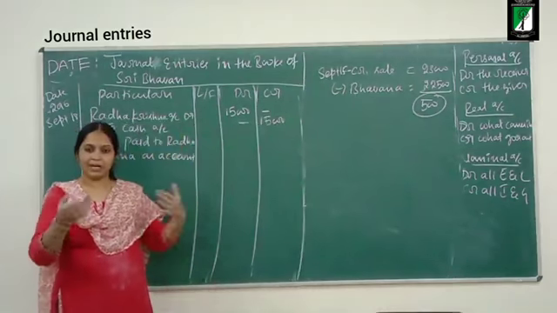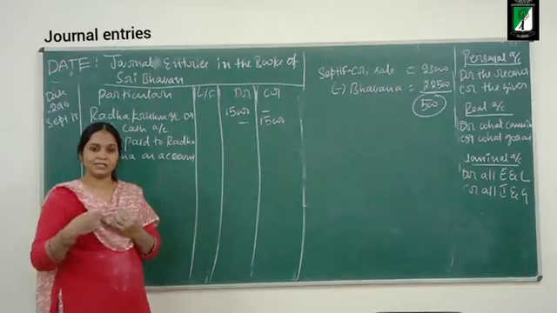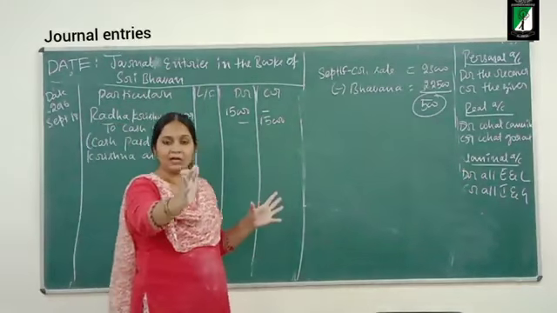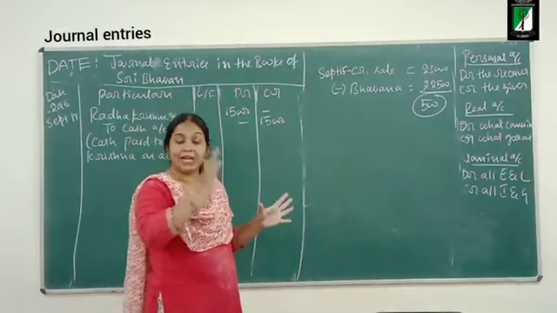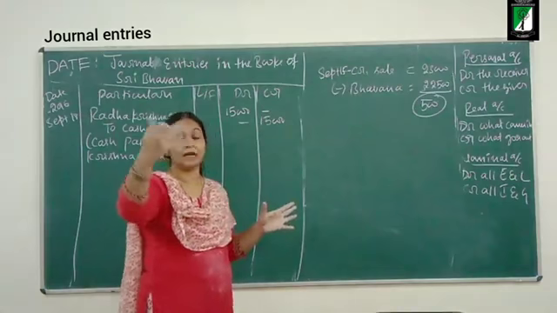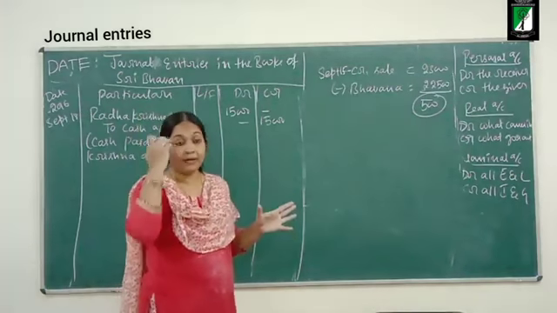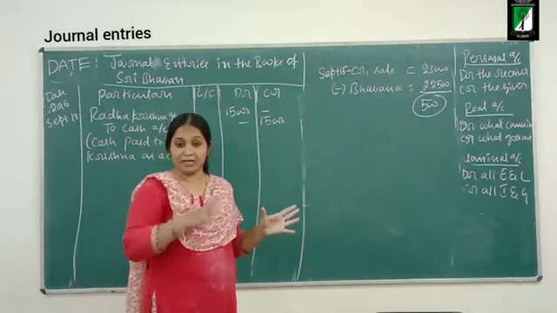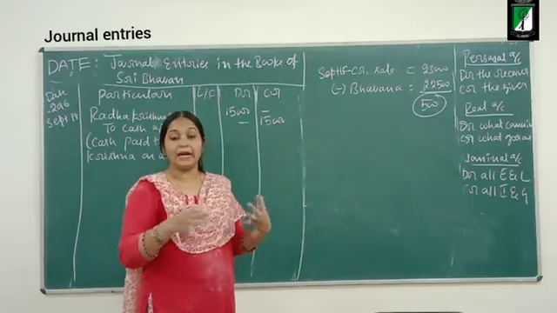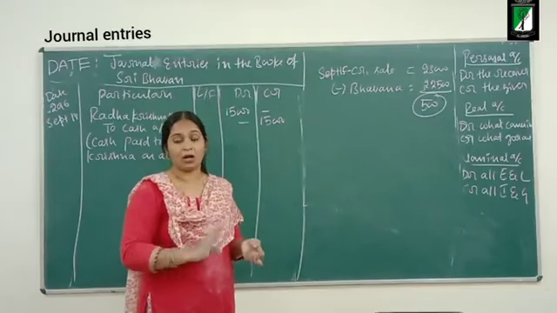Understood? Bhavana had promised to make payment. She had purchased goods, and the business had sold goods to her on credit. She had promised to pay after 1 month, that is October 15th, but she has money right now. She got money from some source and wants to settle her account.